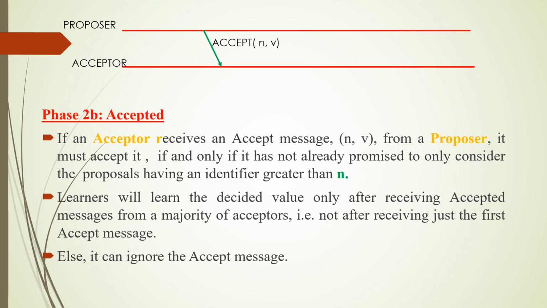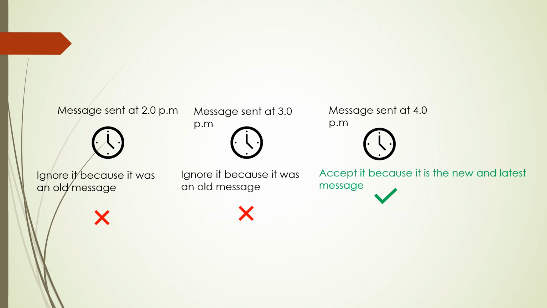Phase 2B, accepted. In that same way, a message sent at 2 p.m., a message sent at 3 p.m., a message sent at 4 p.m. The acceptor should ignore the message received at 2 p.m., and ignore the message received at 3 p.m. The acceptor should accept only the message received now. Now the time is 4 o'clock. That is the latest message, and only that the acceptor should accept. All other earlier messages should be declined or ignored.